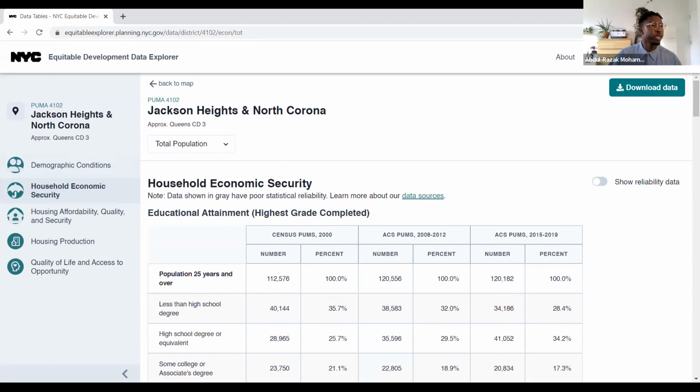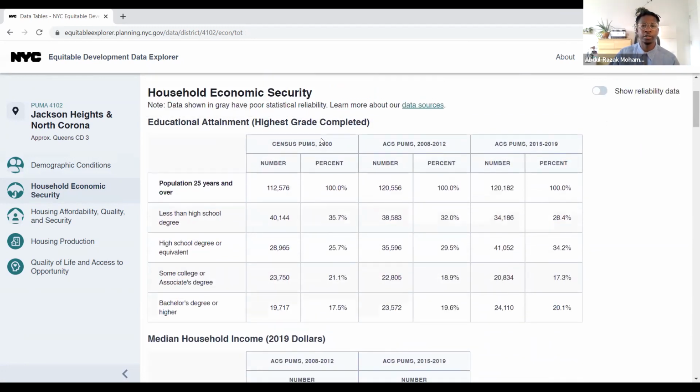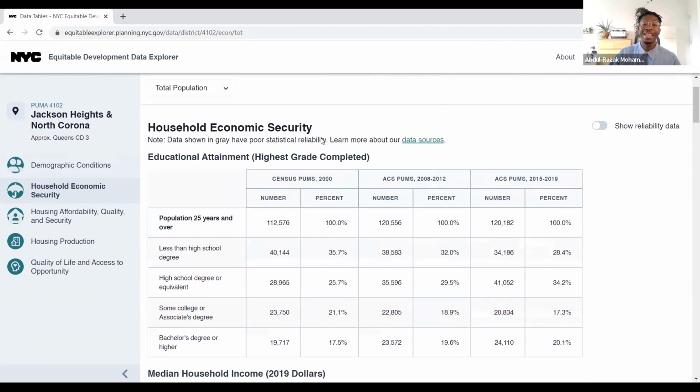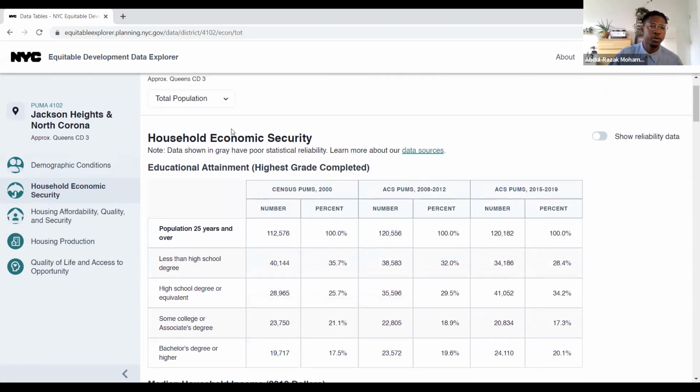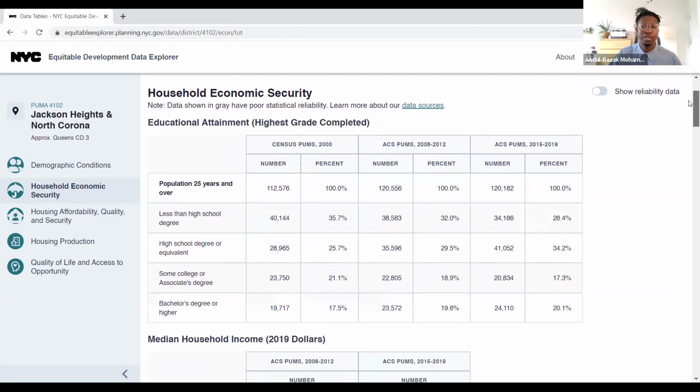And this particular information is helpful because it gives us a sense of what the economic situation is for folks within this community district. That can include the opportunities that are available to them because of particular jobs that they can access and the income levels that they're at. So I already started scrolling a little bit, but you can see that some of the data tables here that are related to that are educational attainment.